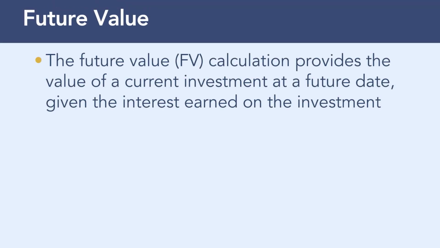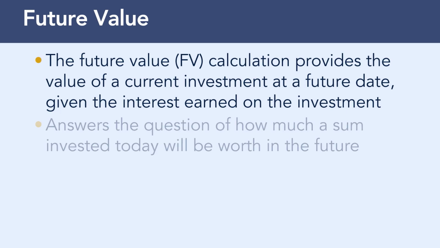Future value. The future value, or FV calculation, provides the value of a current investment at a future date, given the interest earned on the investment. It answers the question of how much a sum invested today will be worth in the future. Therefore, a future retiree has a certain amount saved for retirement purposes. He can determine how much that amount will be worth at retirement with a future value calculation.